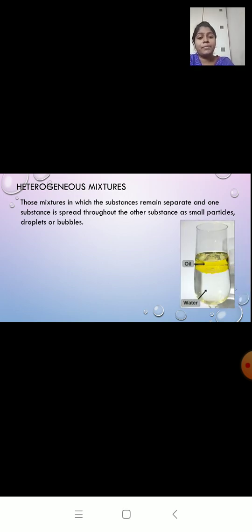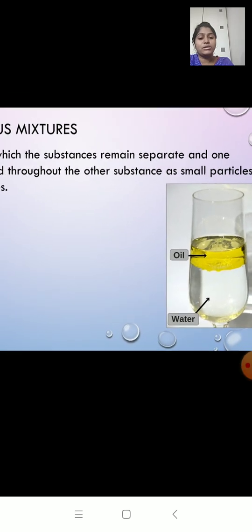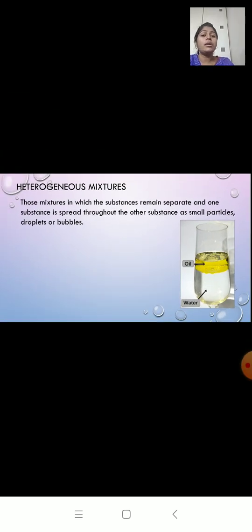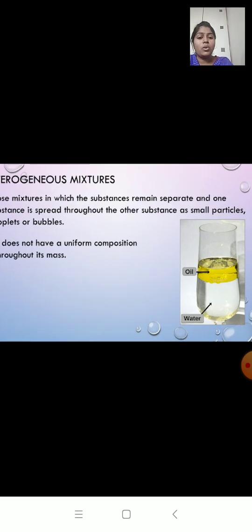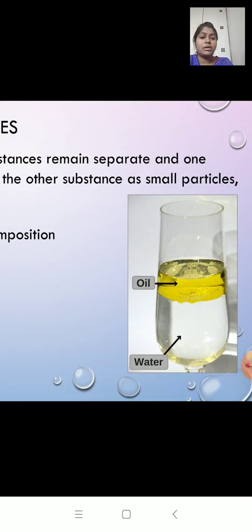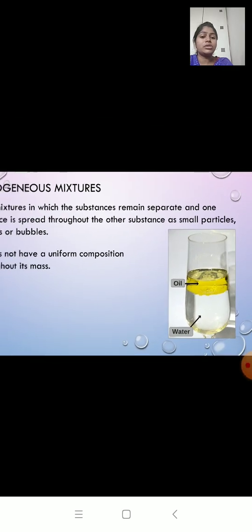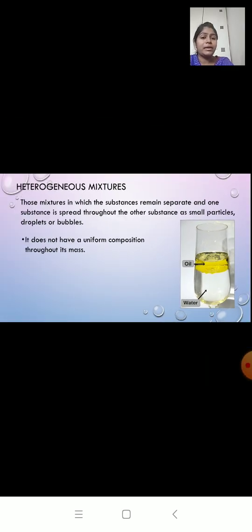Over here we have an example of oil in water. You can see the substances are not mixed together. The components remain separate. It does not have a uniform composition throughout its mass. When you look at this picture, does it look the same throughout? No. The composition is not the same. If I take the top part, I will get only oil. If I take the bottom part, I will only get water. So it does not look the same throughout.